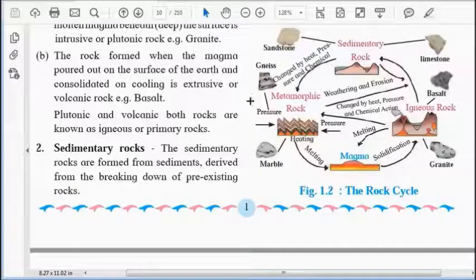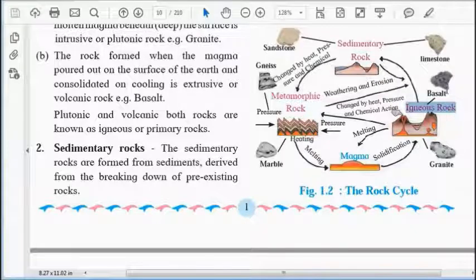Again, that's why you can see that the rock available in Rajasthan is different from that available in Maharashtra and other areas of the country. Now let us have a look at another portion of this rock. Let us go to sedimentary rock, that is the second kind of rock.